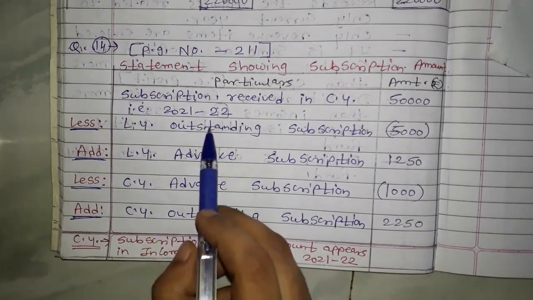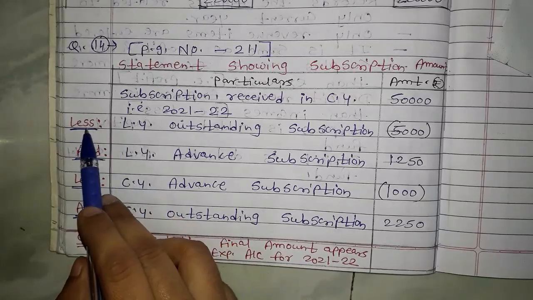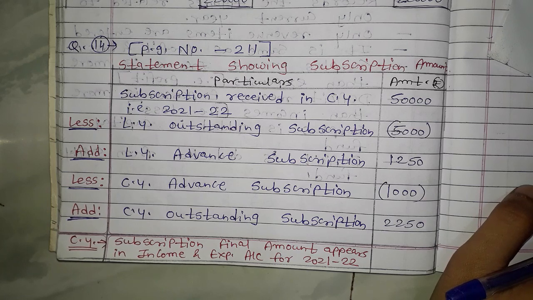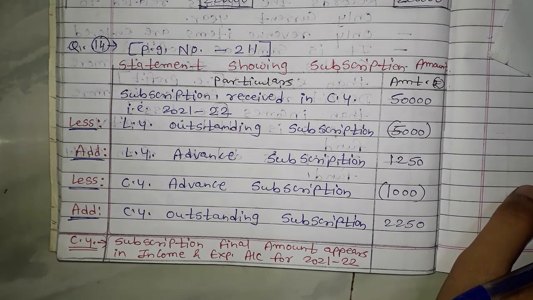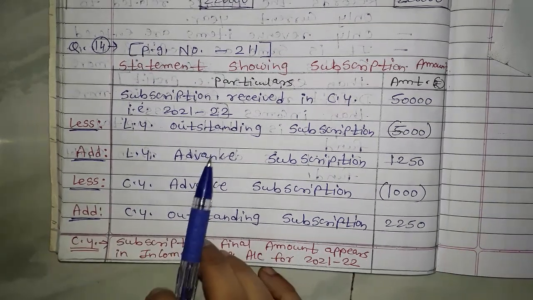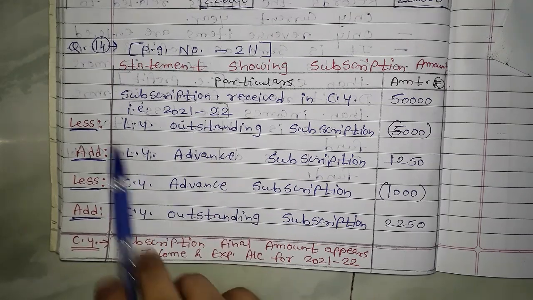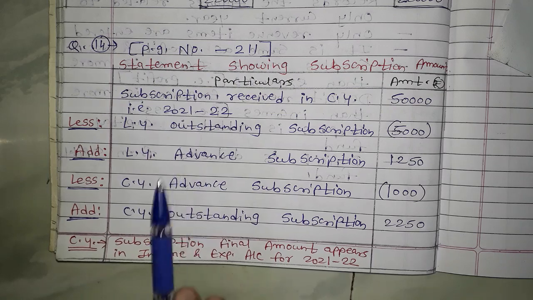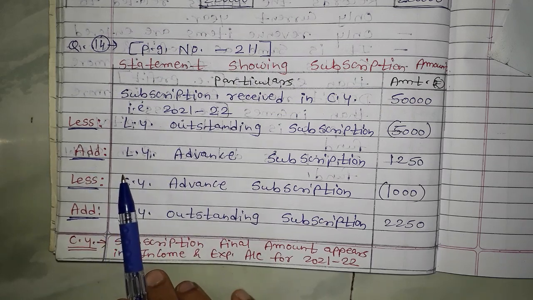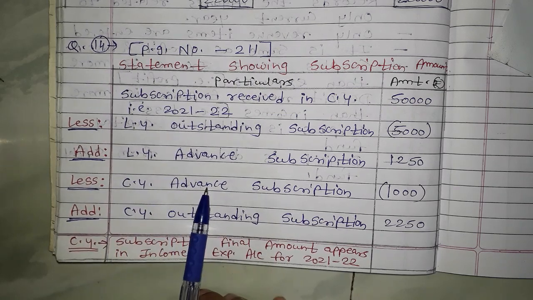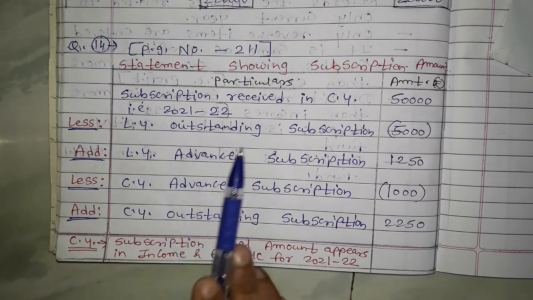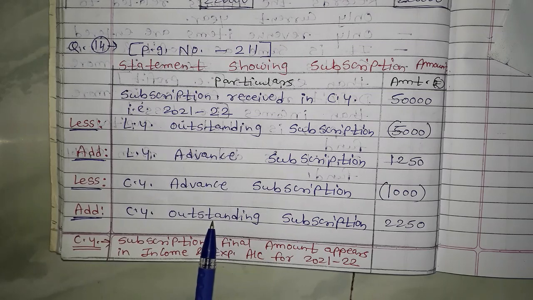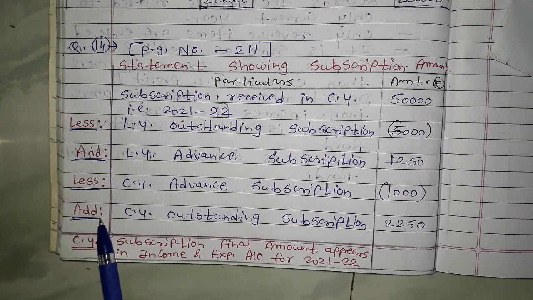See, outstanding, last year less, current year add. Okay, just don't by heart normally, just try to understand that last year outstanding is not related to current year, that's why we are deducting. Last year advance is related to this year only, that's why we are adding. Current year advance is not related to this year, that is related to subsequent year, so we are deducting. Current year outstanding is obviously related to current year, so that's why we are adding.